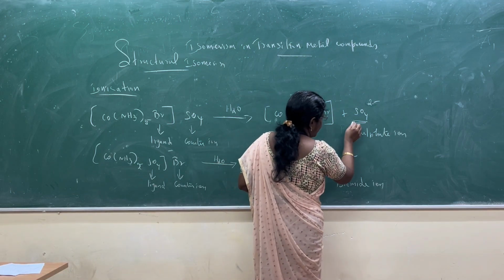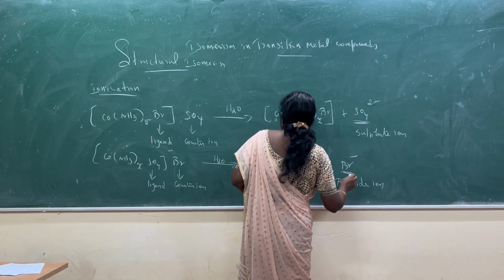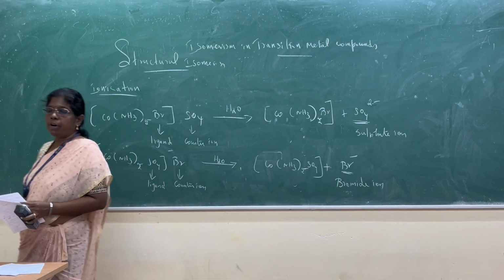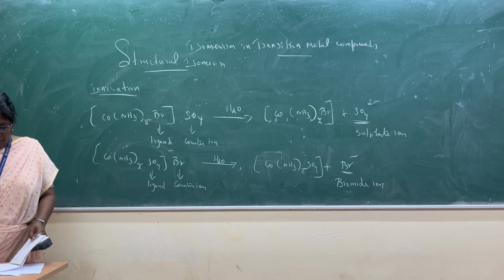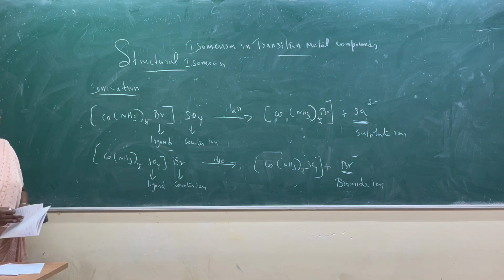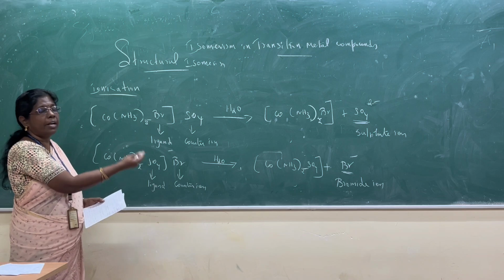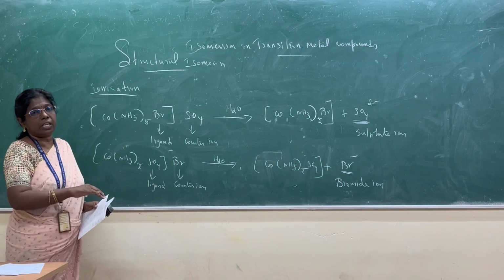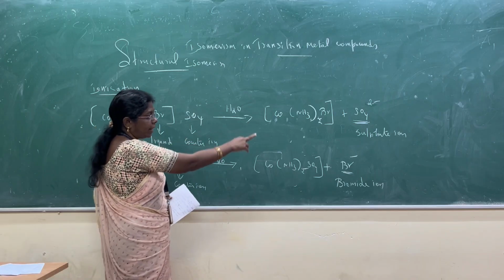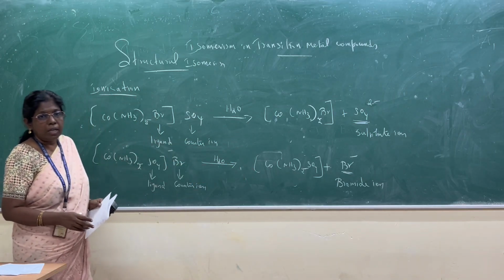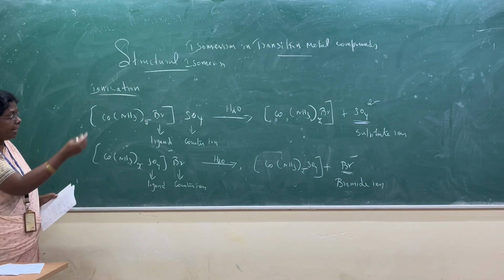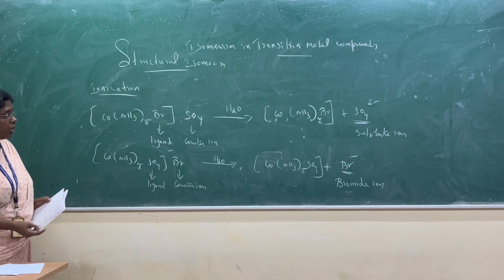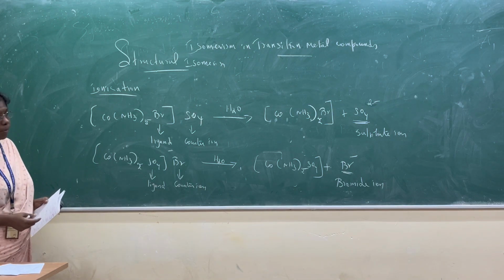So here the sulfate ion is formed, and here the bromide ion is formed. This is an example of ionization isomerism. In ionization isomerism, compounds with the same molecular formula give different ions in solution on ionization. This one gives the sulfate ion and this one gives the bromide ion. That is called ionization isomerism.